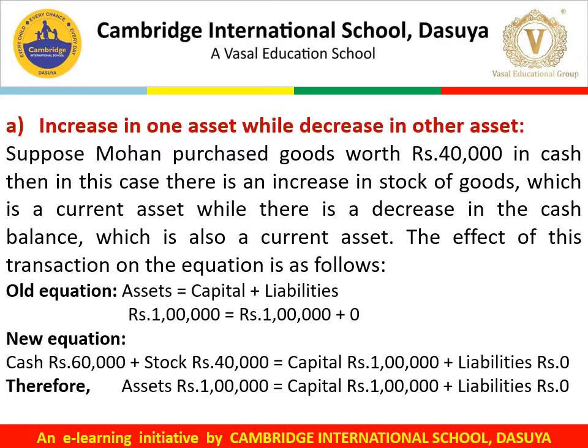The effect of this transaction on the equation is as follows. Our old equation is assets equal to capital plus liabilities, 1 lakh each on both sides. Due to this transaction of rupees 40,000, the cash will reduce by rupees 40,000 and stock will increase by rupees 40,000. So the new equation would be cash rupees 60,000, stock rupees 40,000 equals capital of rupees 1 lakh. There is no liability till date. Therefore, assets are also 1 lakh and liabilities plus capital also rupees 1 lakh. Both sides each 1 lakh rupees.